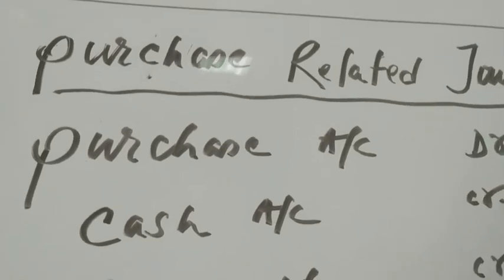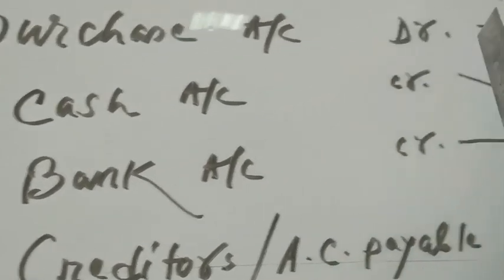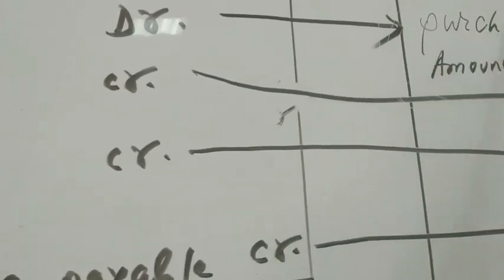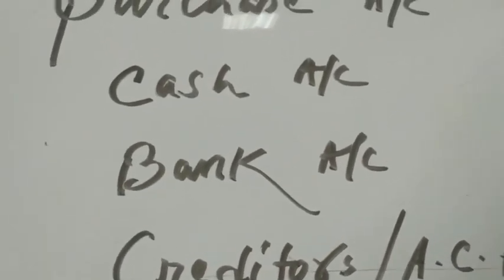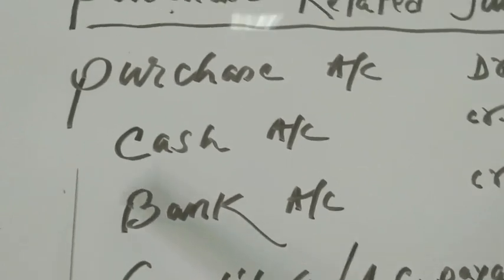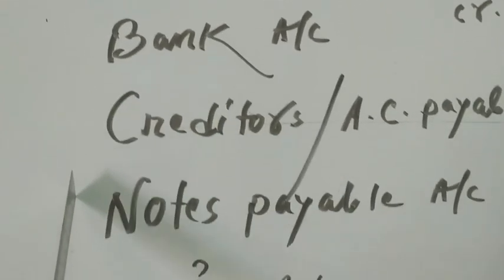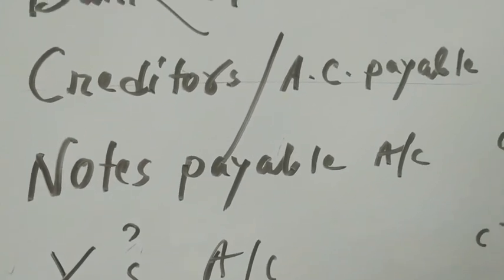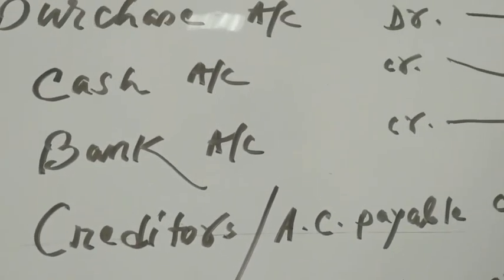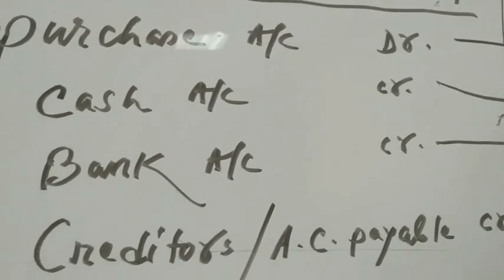For purchasing goods, you always have to debit the purchase account with the whole purchase amount. Then what will be the credit? Credit will be any one of these options. Now, which option will be applicable in which situation?